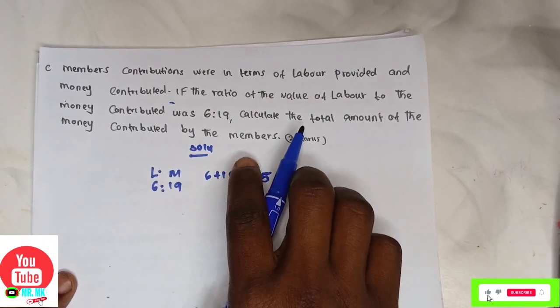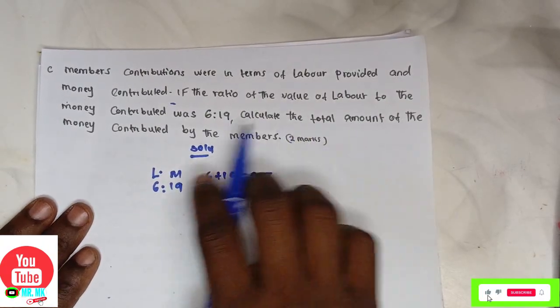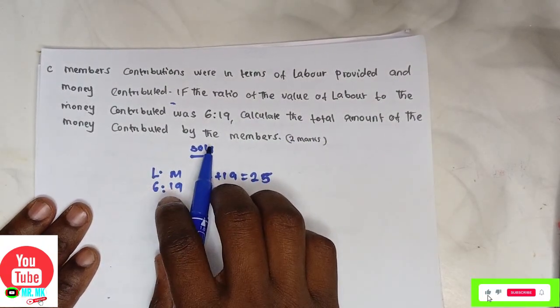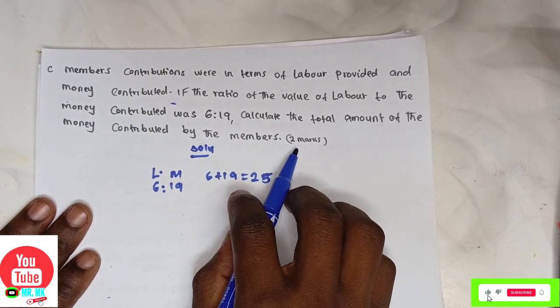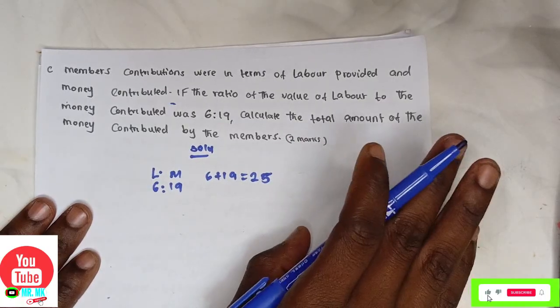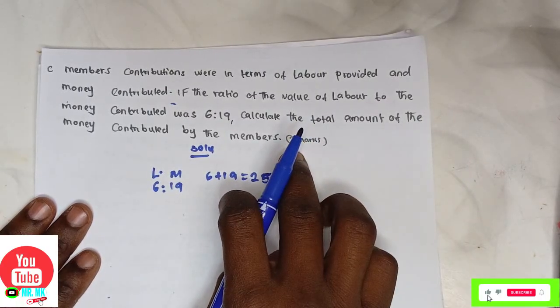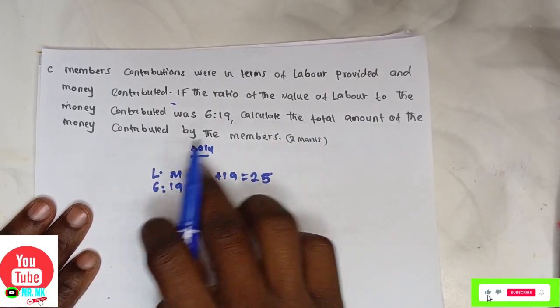Now the question says, calculate the total amount of money contributed by the members, which carries 2 marks. We already covered 8 marks plus 2 marks, which will be 10 marks. This was the last question.